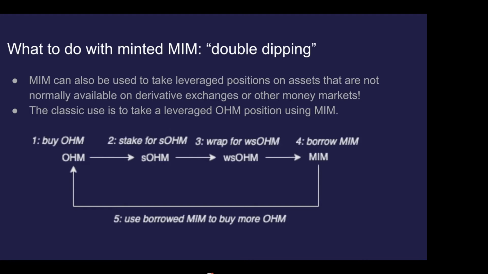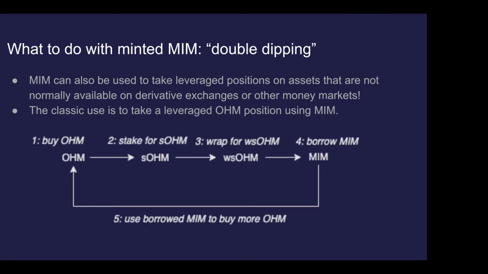Then you wrap your OHM into wrapped staked OHM. And then you put that wrapped staked OHM into MIM, against which you borrow some magic internet money. It is now really magic internet money. And you use that to buy more OHM, and you repeat the cycle a few times. Now, this is obviously incredibly dangerous, and I wouldn't recommend anyone do this, unless you are very confident in the price action of the underlying asset.